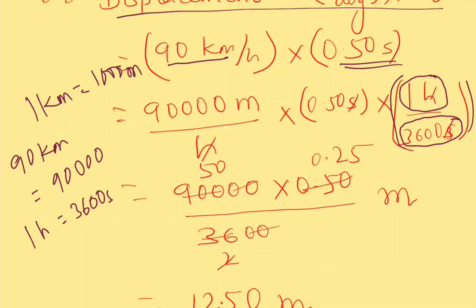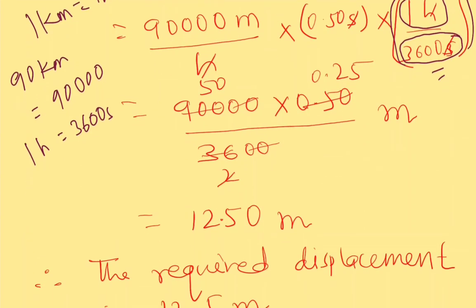In problems like this, we can always use such parameters for multiplication so that we can easily convert between units. Since its magnitude is 1, multiplying by this quantity does not make any difference. These are called unit multipliers, and they are often used for unit conversion. So this reduces to 12.5 meter.